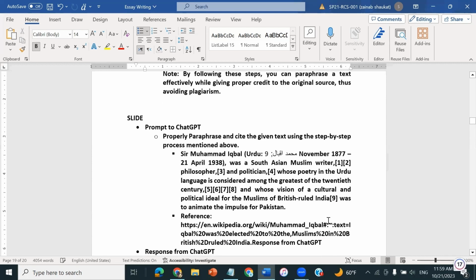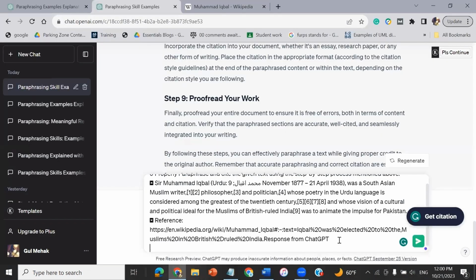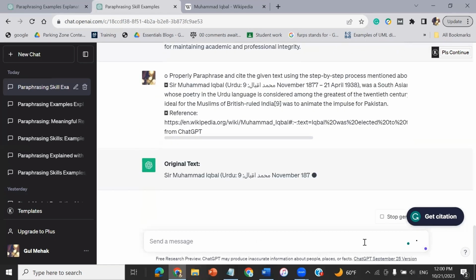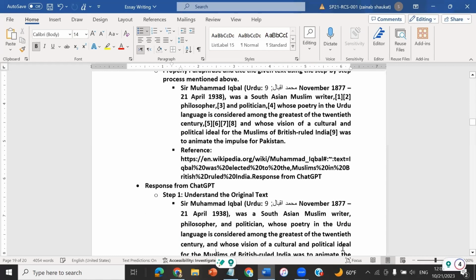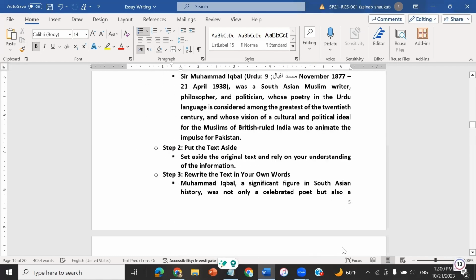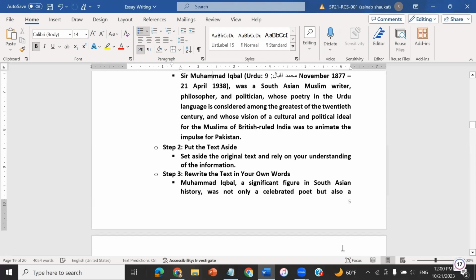You can see here, I have written a prompt: properly paraphrase and cite the given text using the step-by-step process mentioned above. As we know, ChatGPT is a language model and it recalls the context. Whatever information is given above in the chat, it will recall and perform the steps. So let me give it and it will return the response to us. The response is already written here. Let me show you. See, this is the response we got from ChatGPT.